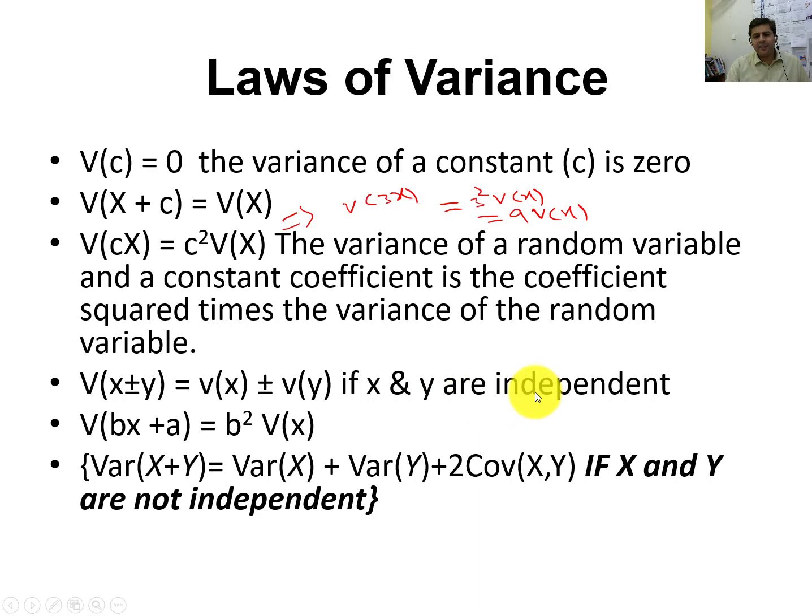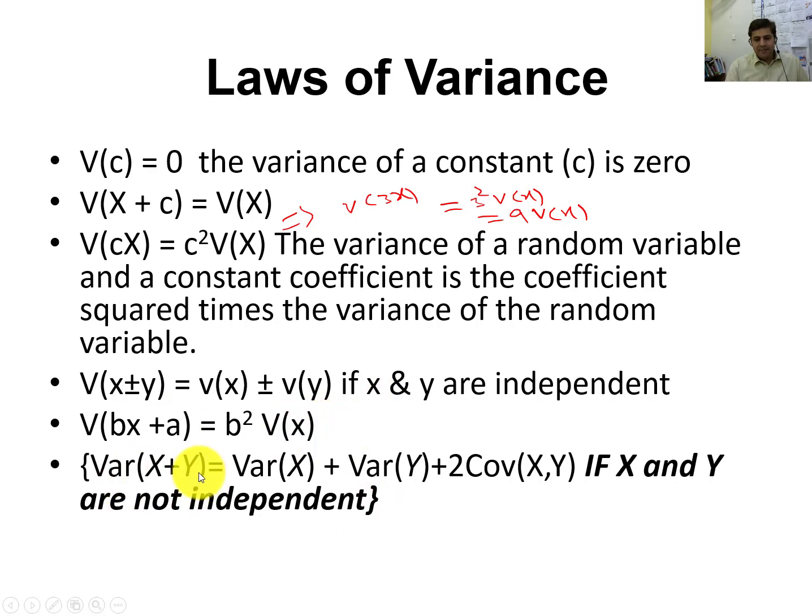If x and y are independent, then variance of x plus y will be equal to variance of x plus variance of y. Or variance of x minus y will be equal to variance of x plus variance of y. Similarly, in this one there is a combination of a constant multiplied with the variable. So b comes out as b square V(x), plus the variance of a constant, which is equal to 0, so we are not writing 0 at this place.